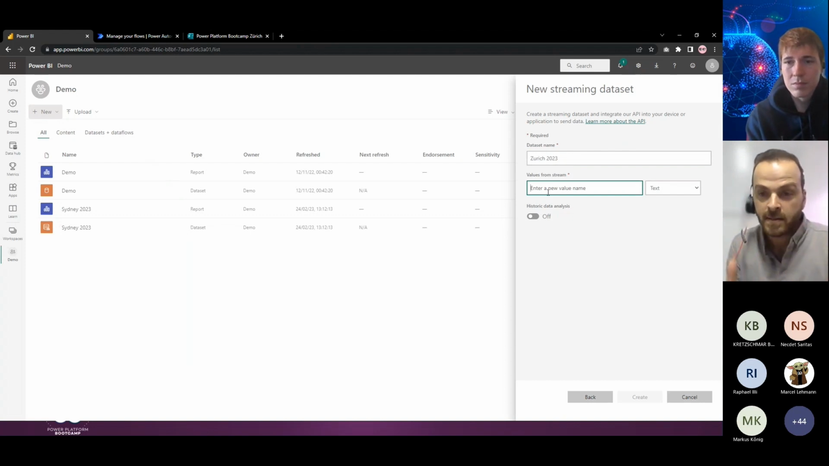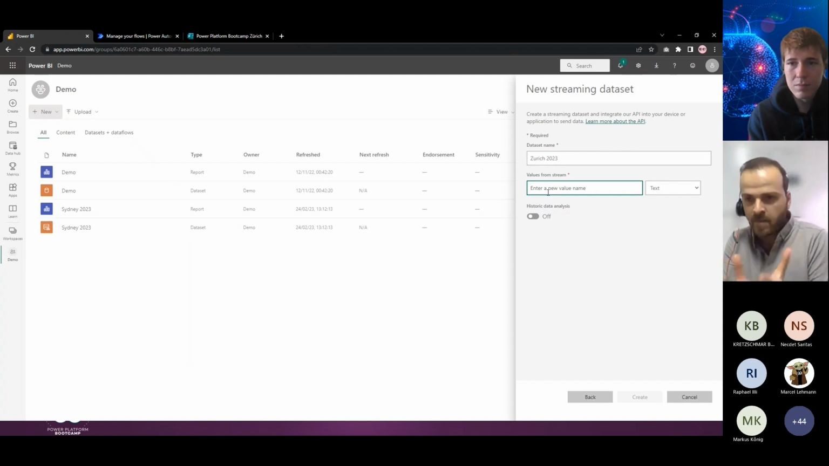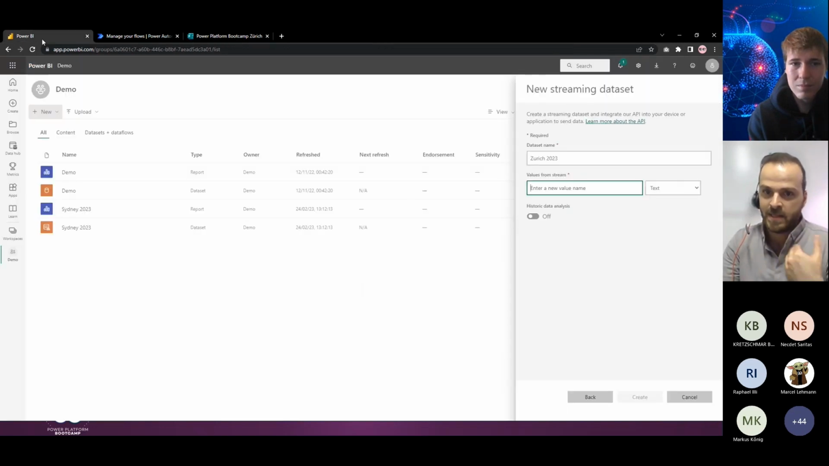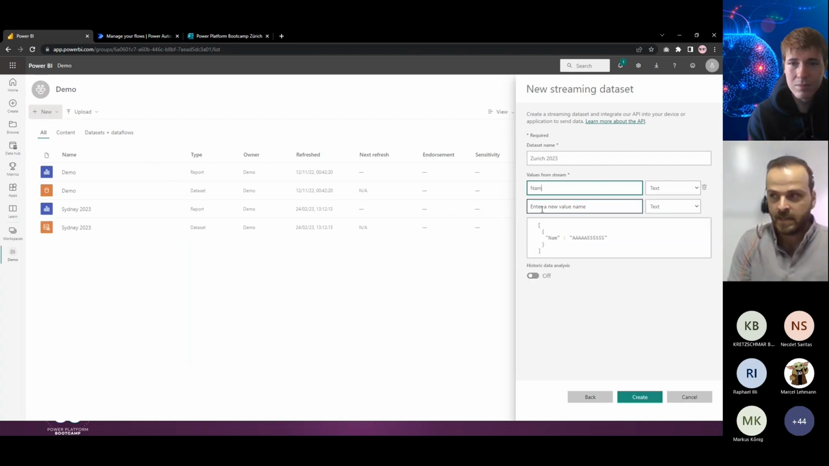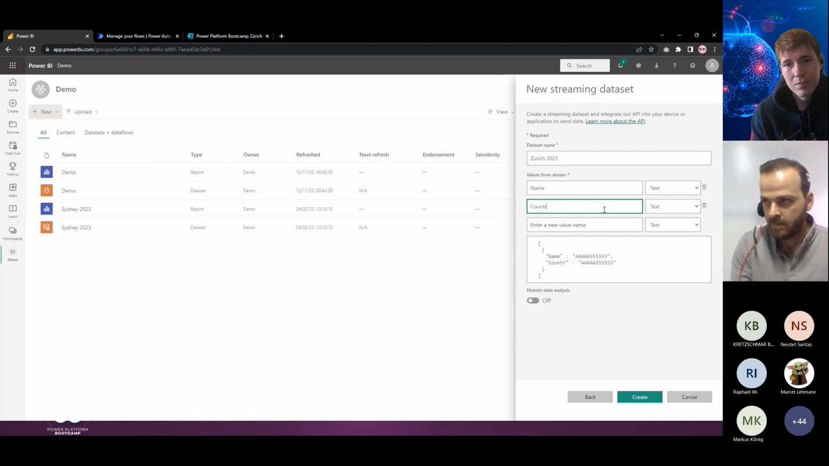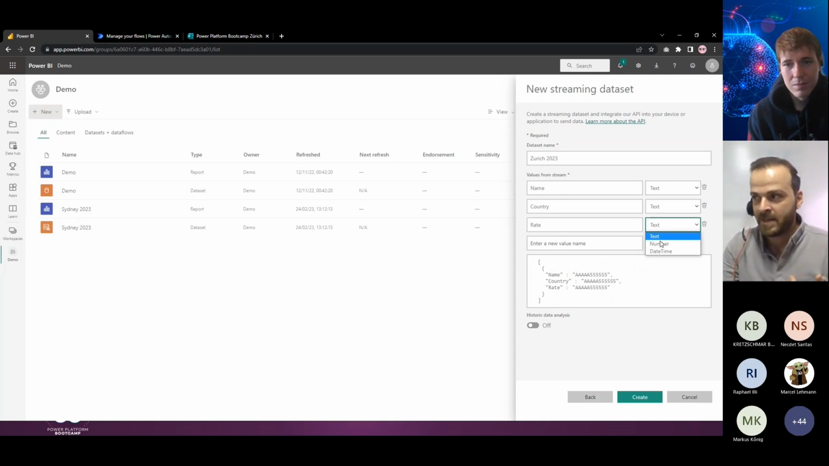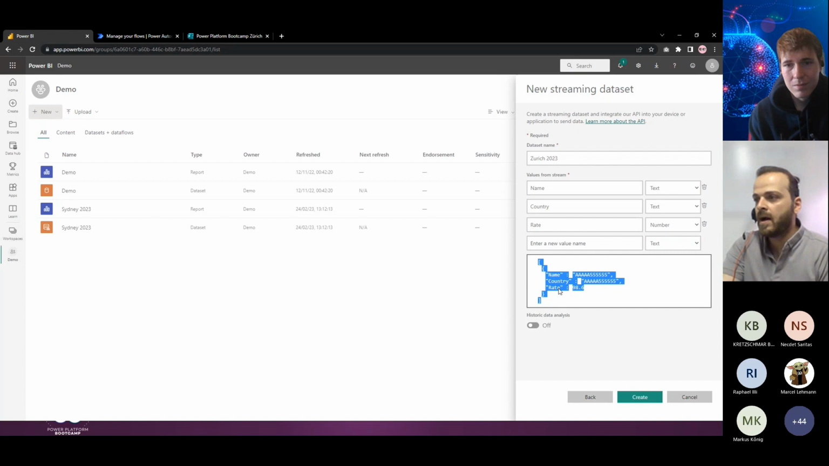Then there are options I can add there. It's like creating tables in SQL. You need to define the name of that column and then define the value you want to save in there. So I want to map the output of these three questions to that data set. I need three columns. In the first one, I want to save the name, which is text. In the second one, I want to save the country name, again text. And at the end, I want to add the rate you will give to this presentation, but that one is not text, it's a number. So when I select these items, that will create this JSON area here.